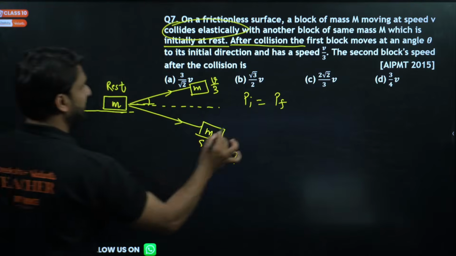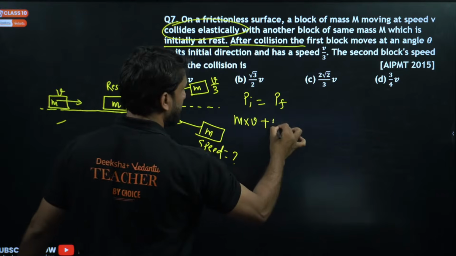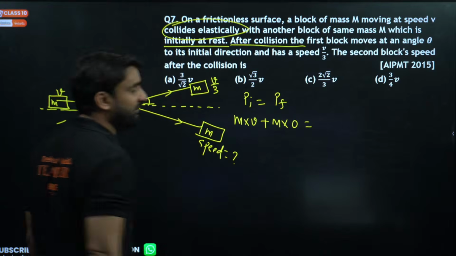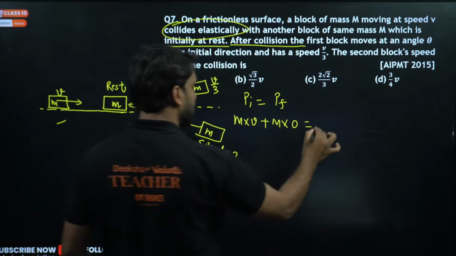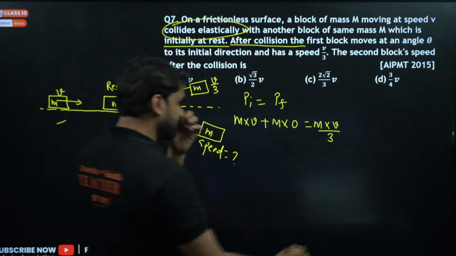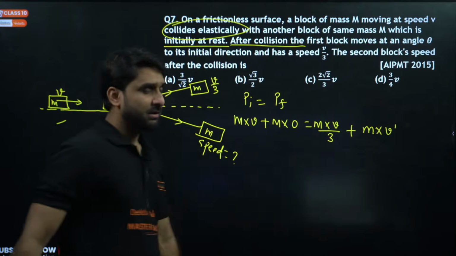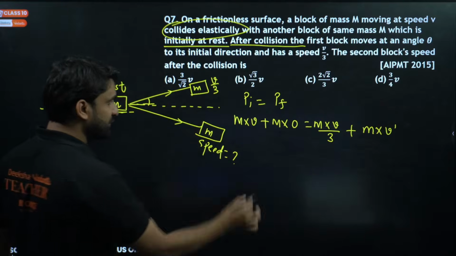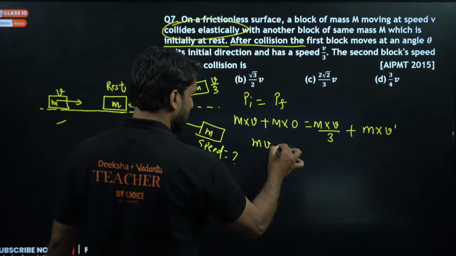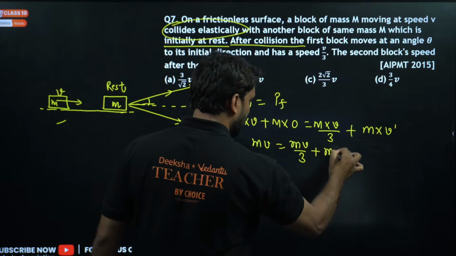So the momentum of this will be mv, plus the momentum of the other, which is initially at rest, will be 0. The initial momentum of the system is mv, and the final momentum will be m into v by 3 for this block, and for the other, mass into v dash, and we have to find v dash here. So mv equals mv by 3 plus mv dash.